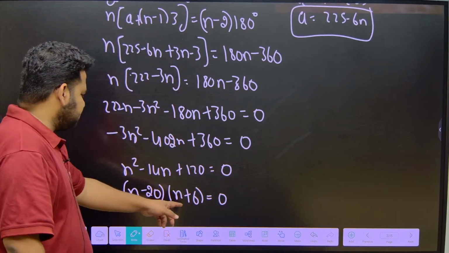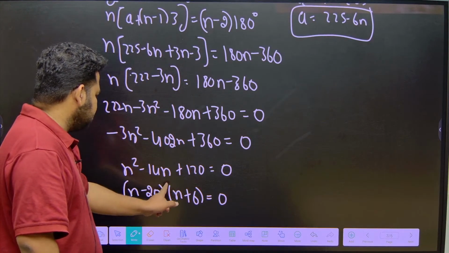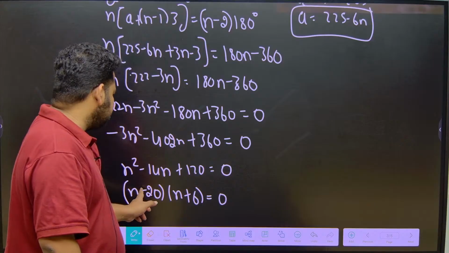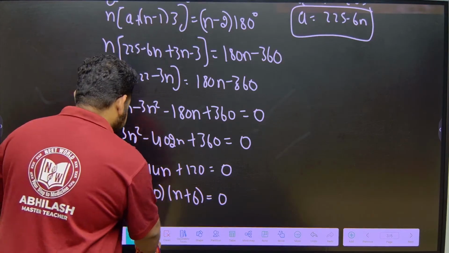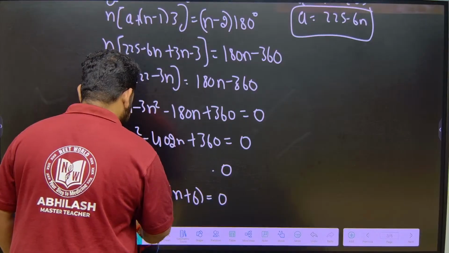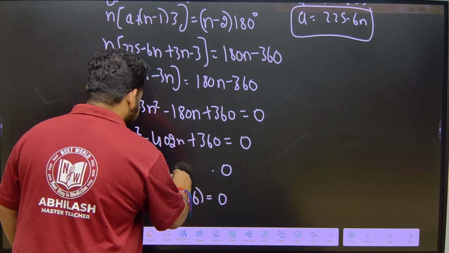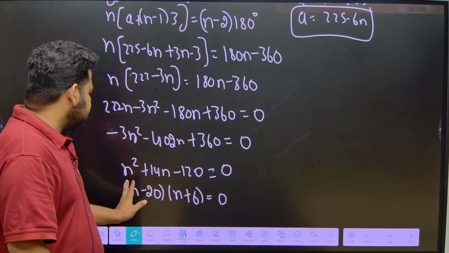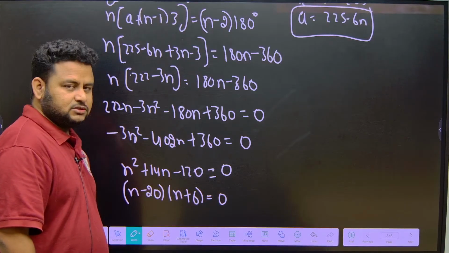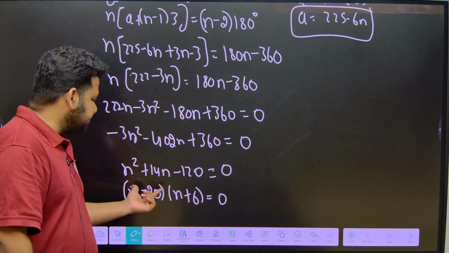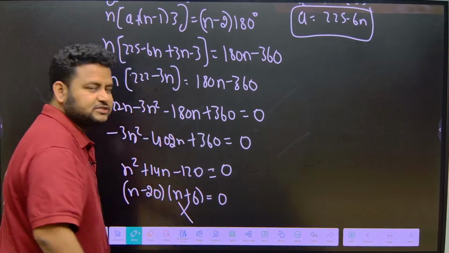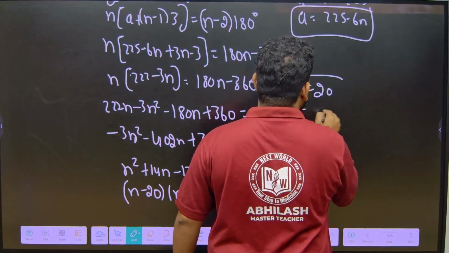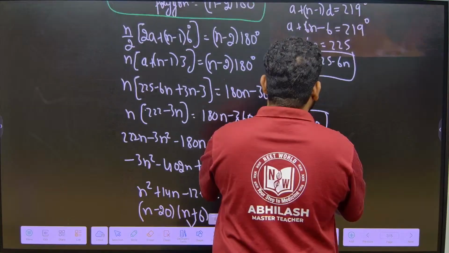Actually, sorry, this should be minus 120, so minus 20 into 6 is minus 120. So the factors are n minus 20 and n plus 6. But n plus 6 definitely I cannot take because n cannot be negative. n minus 20 is equal to 0 means I will get n is equal to 20.